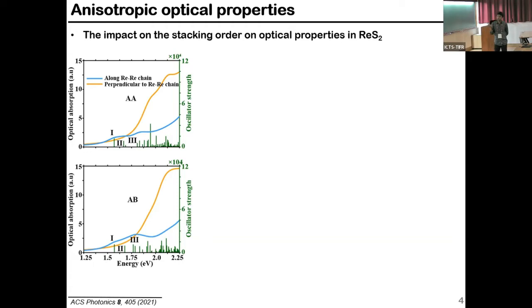Not only that, in this spectra we have observed three characteristic excitons: exciton 1, exciton 2, and exciton 3. And from the experimental evidence also, we found that for exciton 3, the transition probability is high in AB stacking compared to AA stacking. We got the value here: the oscillator strength corresponding to exciton 3 is more compared to AA stacking.